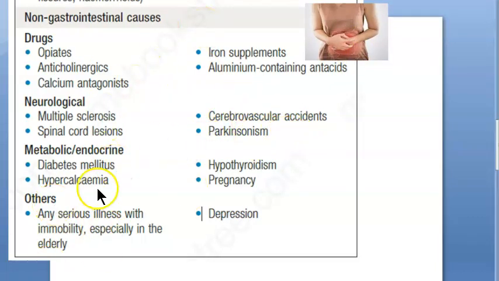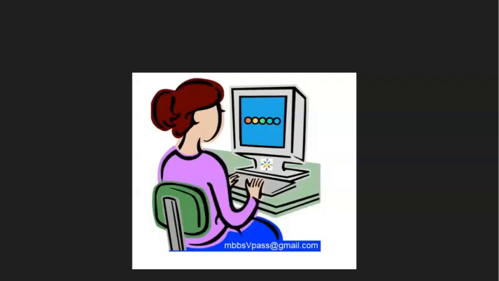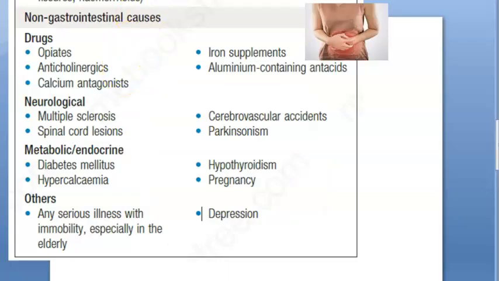Now let us go to metabolic endocrine causes. Now where are we? Yes, we are looking at the non-GI causes. What did we look at so far? Drugs we looked at. We looked at nerves. Now let us look at the metabolic endocrine. Endocrine. Let us use this color. Metabolic endocrine. So what happens in diabetes mellitus? Diabetes mellitus, same thing. Neuropathy, right?